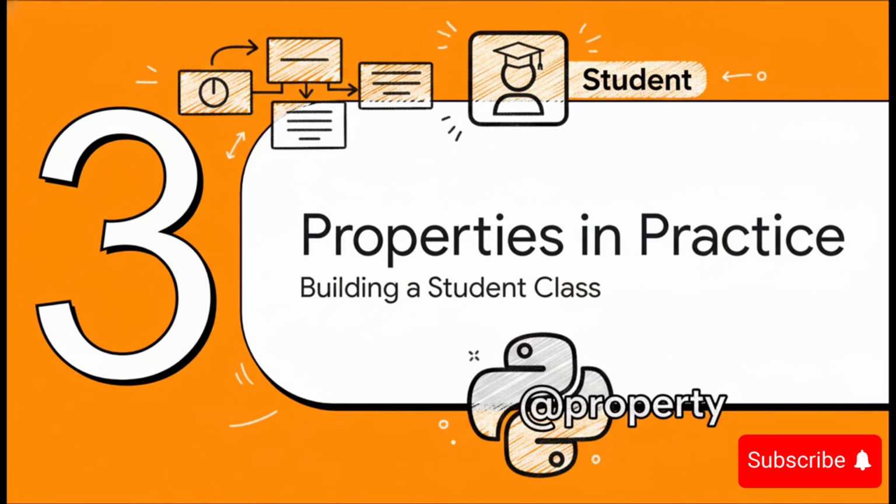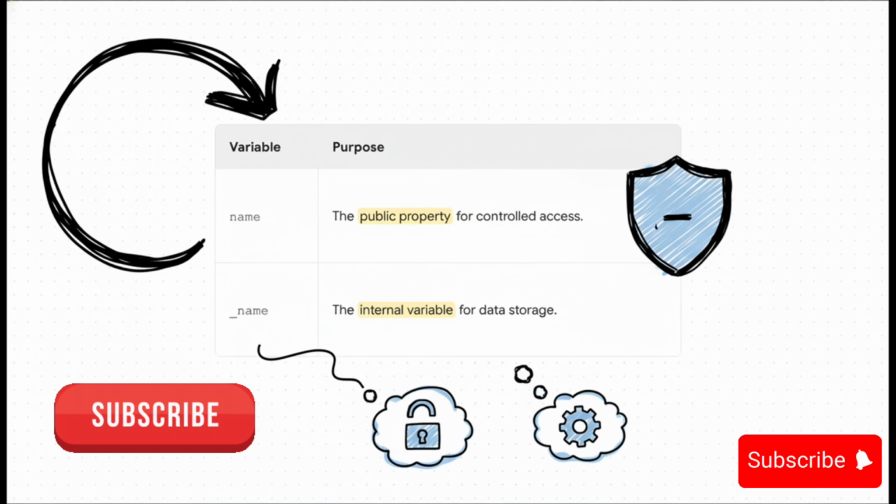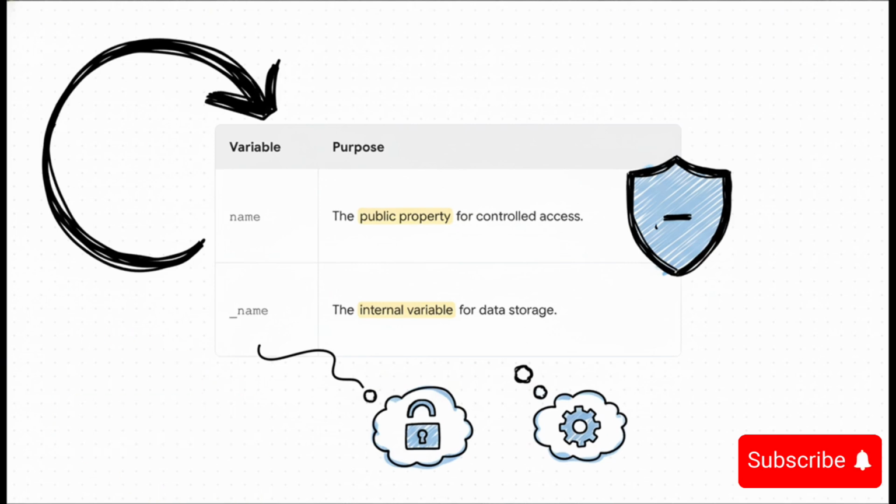Okay, that's enough theory. Let's see this thing in action. We're going to build a really simple student class and add these properties one by one, so you can see exactly how the whole thing comes together. But first, we need to talk about a super important convention. We're going to have 2 things: name, which is the public property everyone will use, and _name, with a leading underscore, which is our internal storage variable. That underscore is a big signal to other developers that says, hey, you probably shouldn't touch this directly.